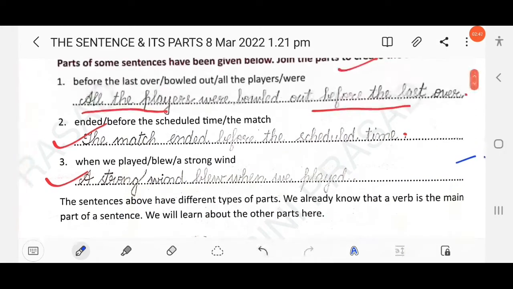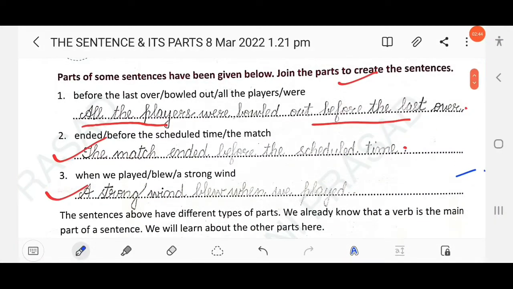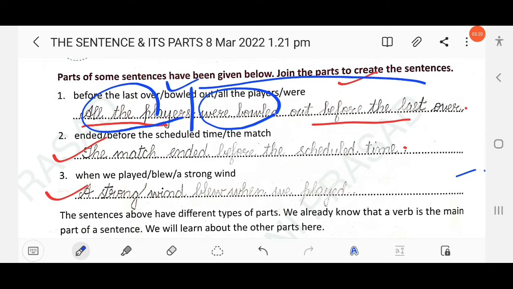Look at this: all the players were bowled out. This is a sentence. Here "all the players" is the subject, which is also a part of the sentence. Broadly, we can say there are two main parts of a sentence, subject and predicate. Subject and predicate are considered the most important parts of a sentence. Here "all the players" is the subject, and "were bowled" is the verb. The predicate part always starts from the verb: were bowled out before the last over.